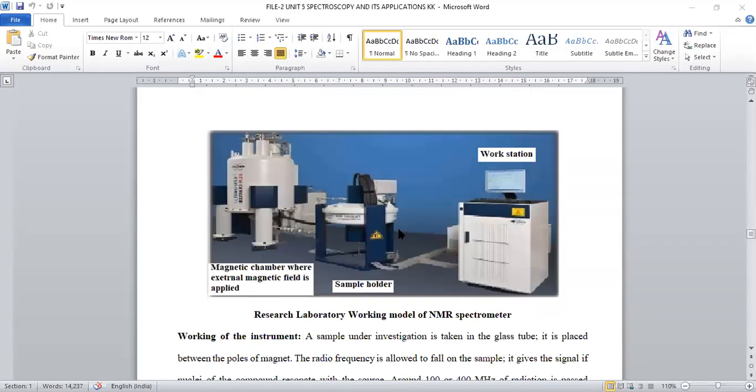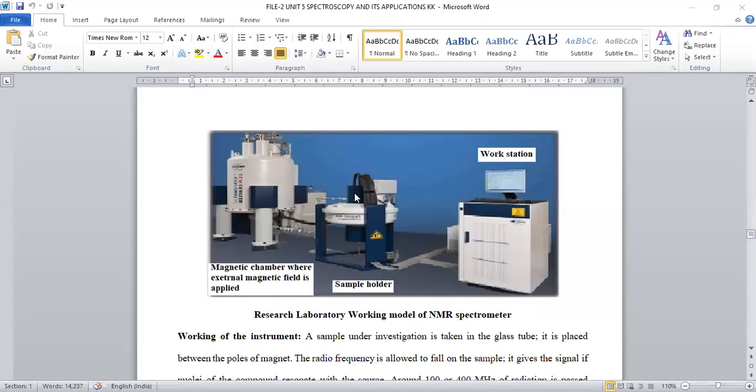Here you can observe the NMR spectrophotometer and how it works. Initially we have the chamber where the magnetic field is generated. The external magnetic field is generated in this large chamber. In the second chamber resides the sample holder, where we place the sample whose structure we want to elucidate.